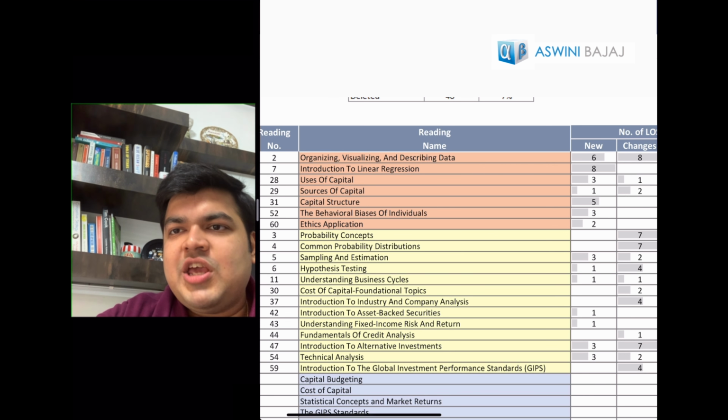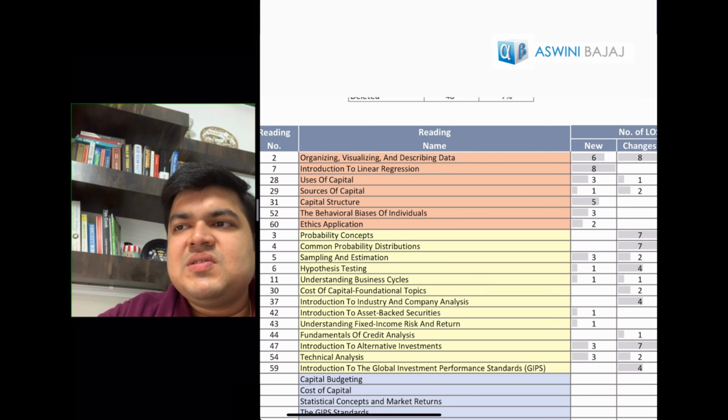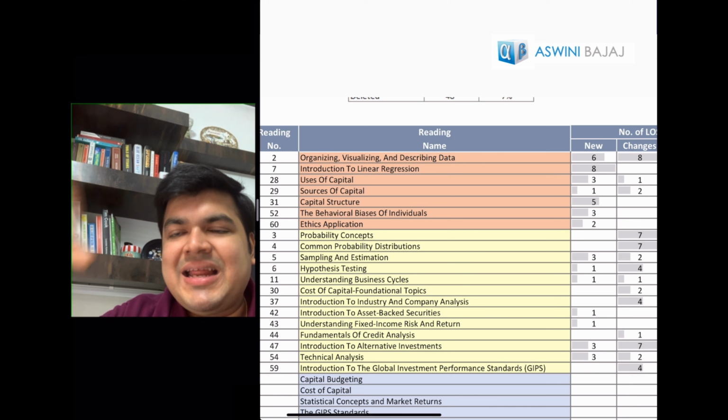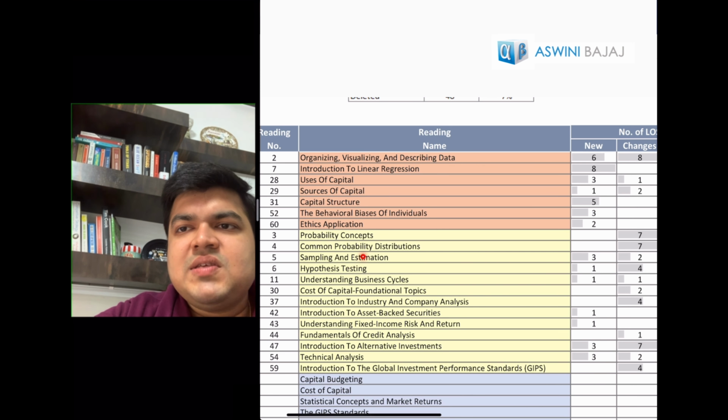With respect to the changes, when we see the entire quants part over here: probability, common probability distribution, sampling and hypothesis. So these 4 chapters, technically, there are barely any changes. It is only a revamp of the entire content. The content has been reworded and rearranged. So 90% to 95% of the concepts are going to remain the same. There is not much of a challenge with respect to changes in the quants part.